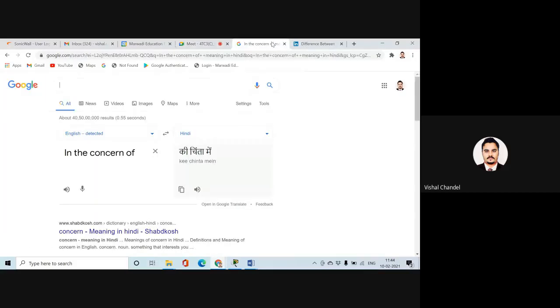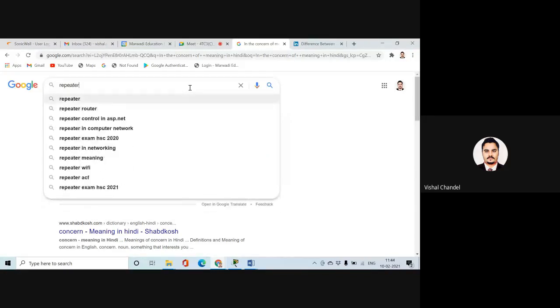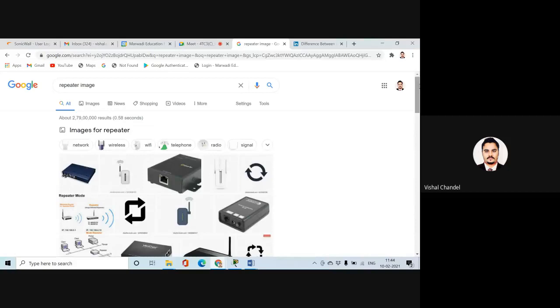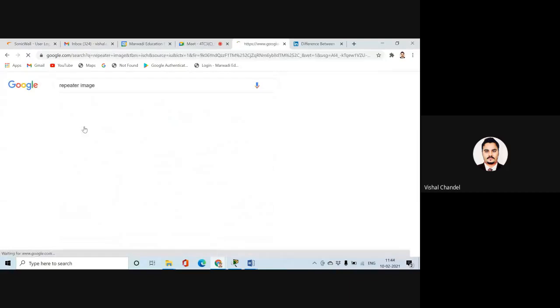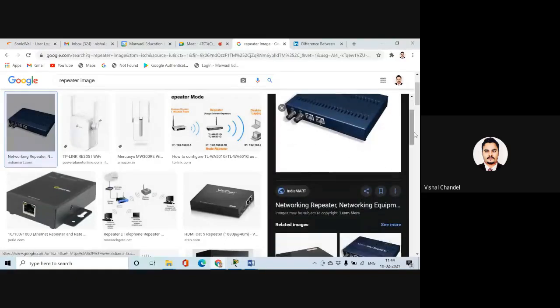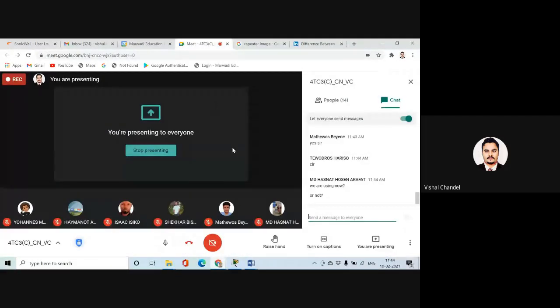If you want to find an image of a repeater, everyone just search for it. I think my screen is clear. Repeater image. Okay, this type of device we generally use, and we call it a repeater. A lot of images and devices are related to repeaters. I think the purpose of repeaters is clear, so please keep this one point: when we want to increase the strength of the signal, at that time we use a repeater.